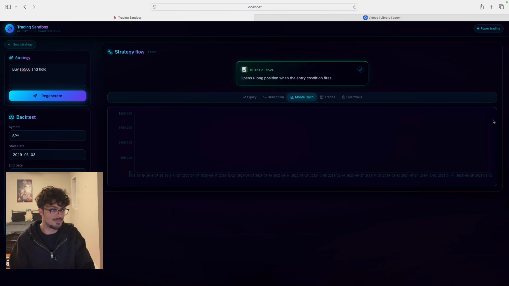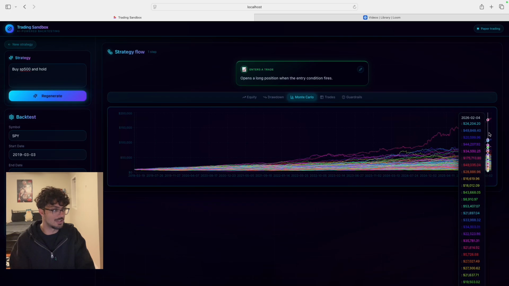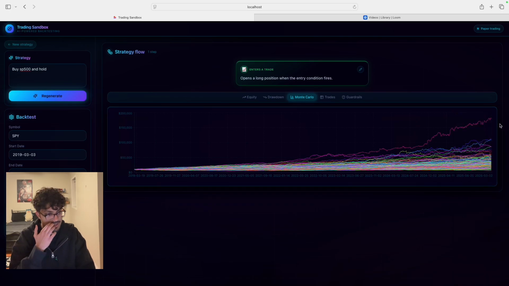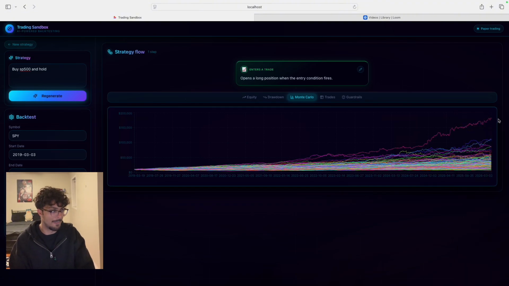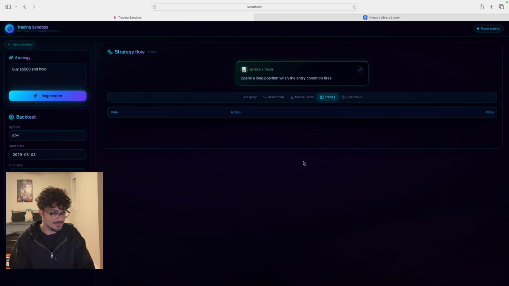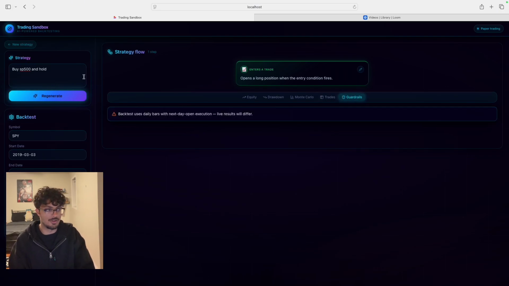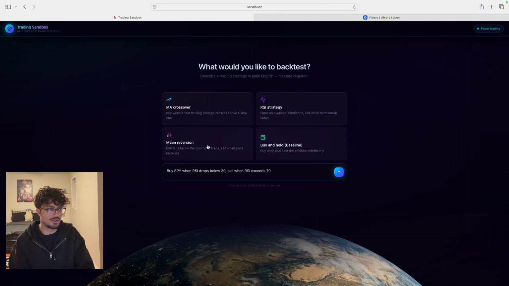So this is what you basically get from just inputting your strategies here, as well as you see the Monte Carlo scenarios where you kind of bottom out here at 8,000, 9,000, some position you probably don't want to be in. But you see this one straight line just go close to 200,000, right? And again, you see the trades here, no trades because we're just buy and hold. And we also have the guardrails here. So it's really interesting how you can put any strategy that you want, and it's able to produce that.